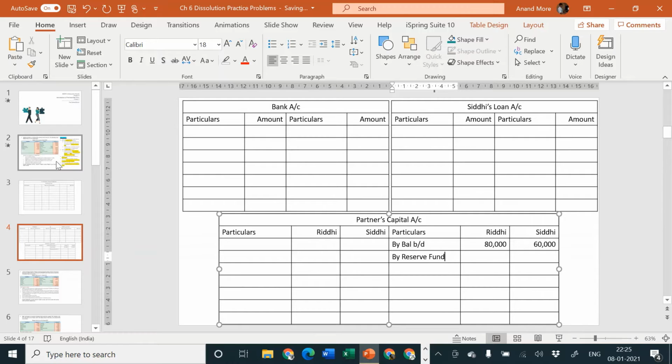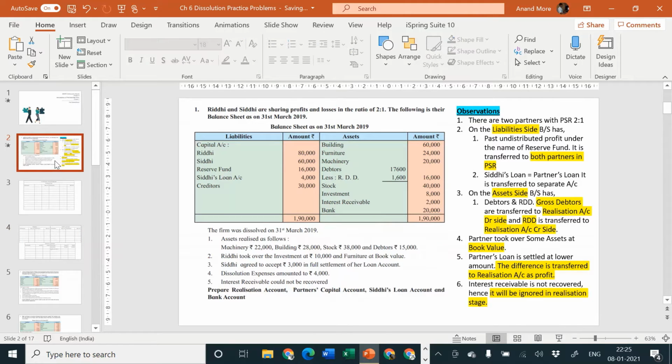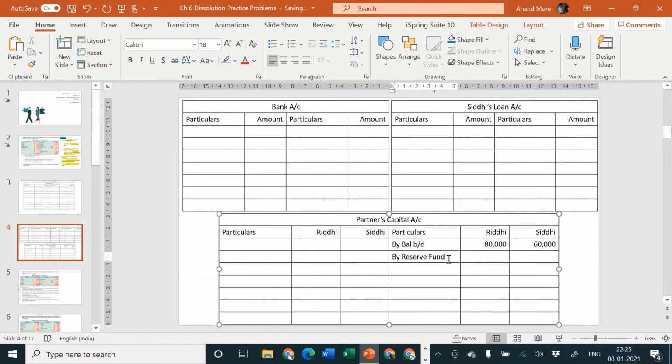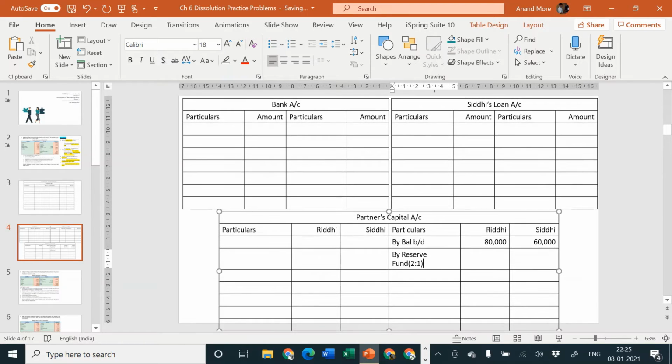And what is the amount of reserve fund? The amount of reserve fund is rupees 16,000. It should be divided in the ratio of 2:1. So if you want, you can write it here in small handwriting, 2:1. So that becomes easy for the purpose of getting the answer. You can calculate it quickly.